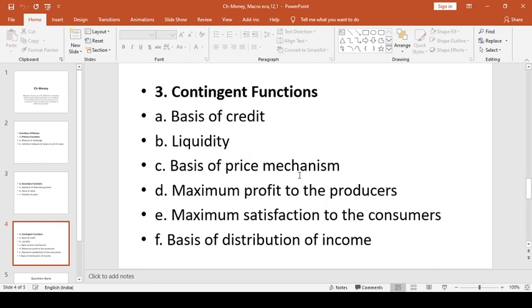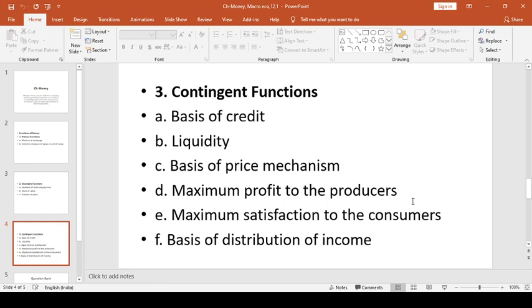Now the basis of price mechanism: all the prices in a market, the market price, the selling price, even the cost price, will be categorized in terms of money only. Then maximum profit to the producers: if you understand the meaning of money or the value of exchange in the form of money, then whatever profit there is, its percentage is higher, and the producer will evaluate it and say, yes, I have the portion of maximum profit in the form of money.